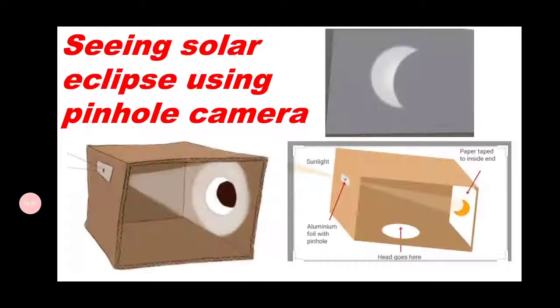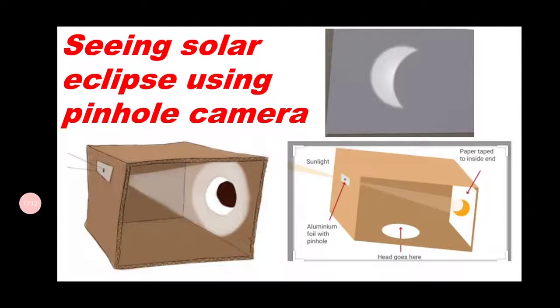Now, seeing a solar eclipse using a pinhole camera. The pinhole camera can be used to see a solar eclipse, because during a solar eclipse it is not advised to see the sun directly.